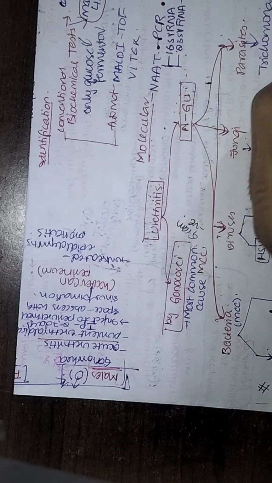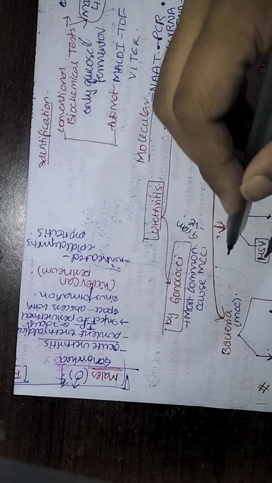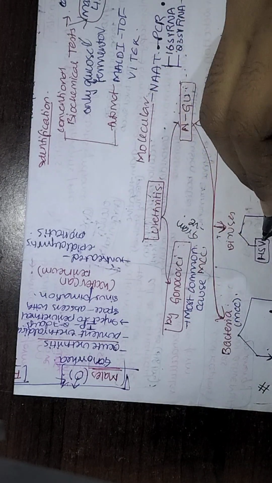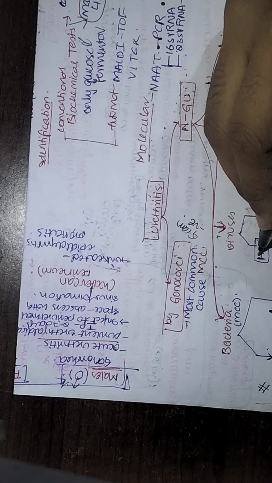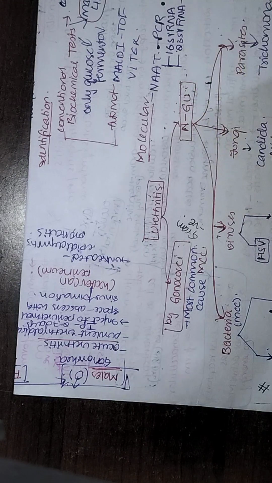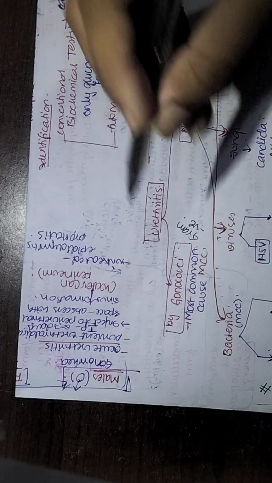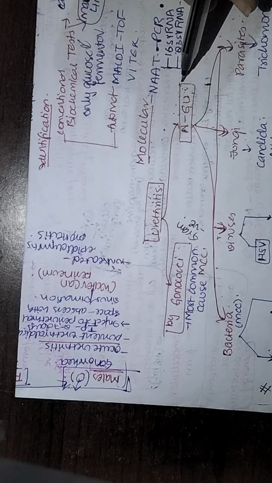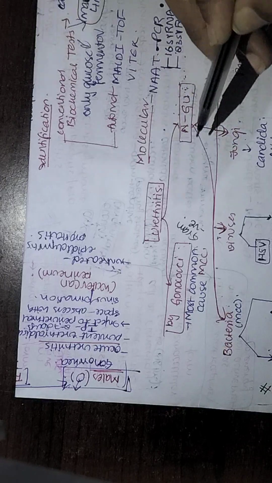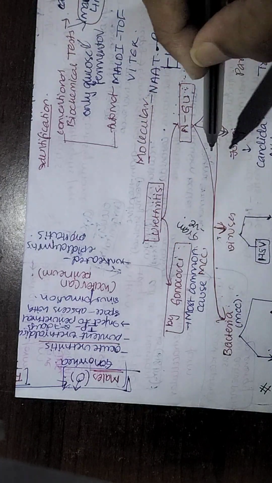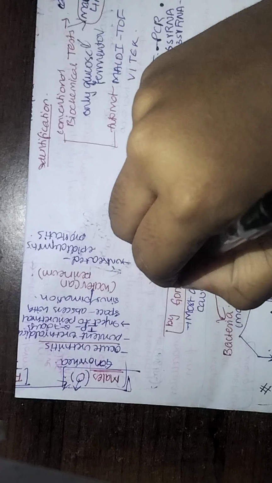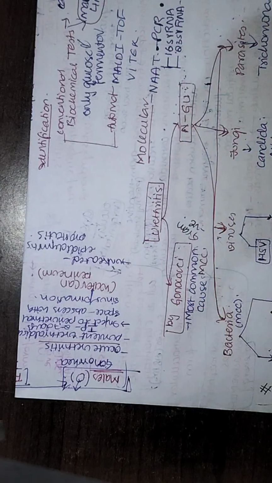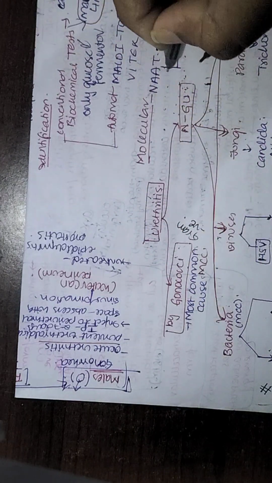These are the group of bacteria. Coming to the viruses, there is HSV, the herpes simplex virus, and cytomegalovirus. In fungi, there is Candida albicans. And among parasites, there is Trichomonas vaginalis. These are the group of agents which cause urethritis apart from the gonococcus, hence they are called non-gonococcal urethritis.